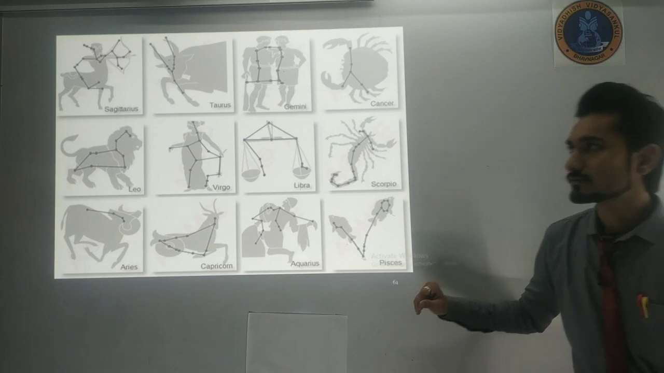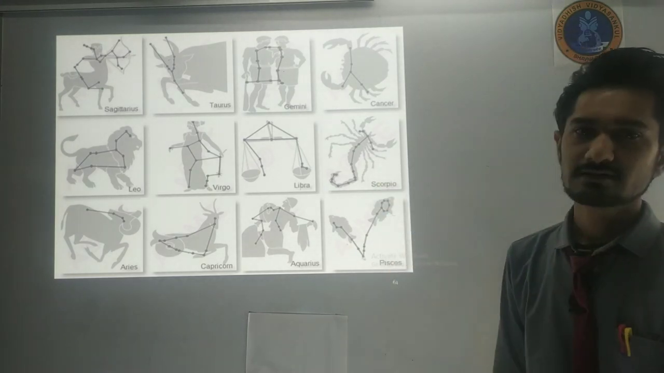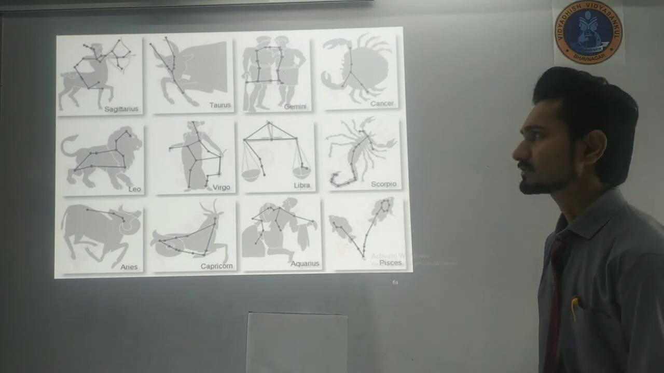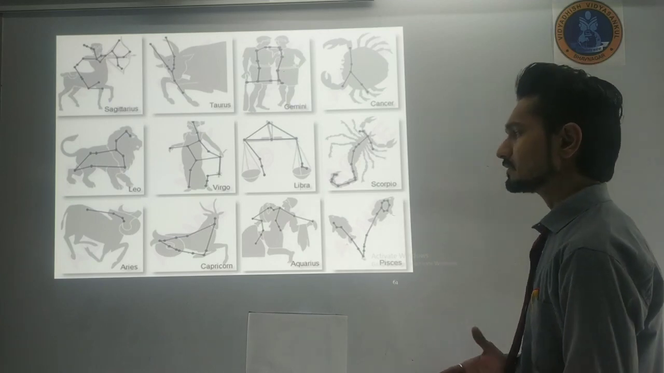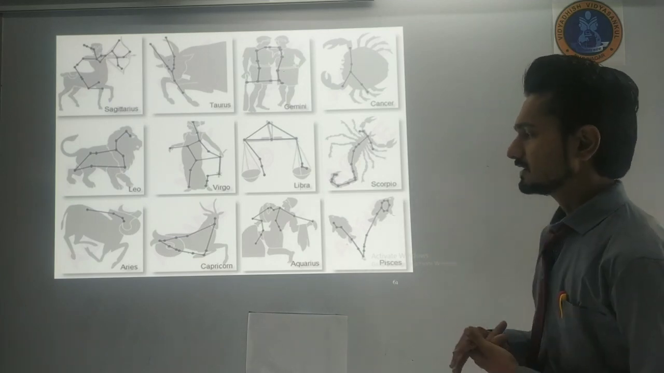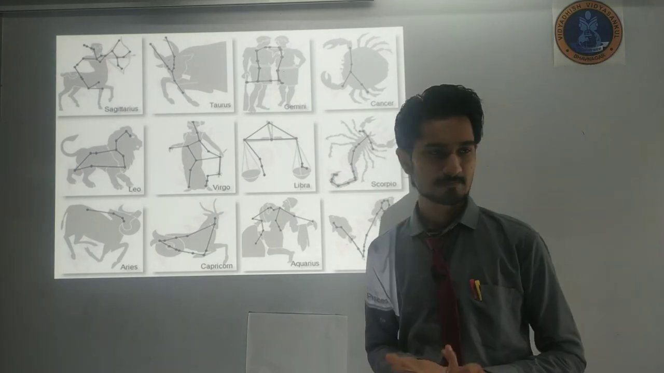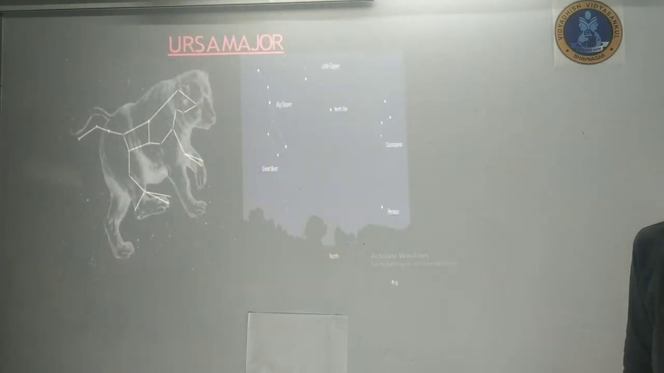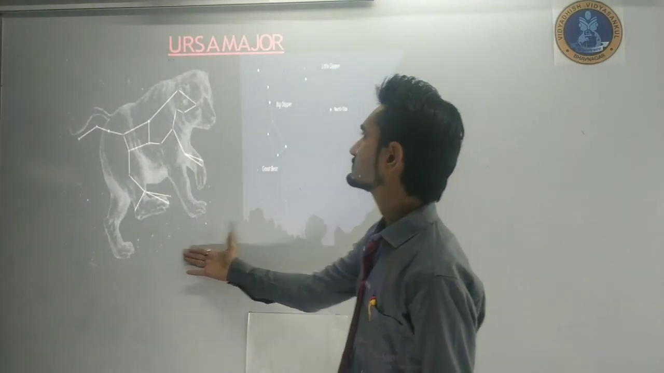If you have heard of Leo, Virgo, Libra, these are all the rashis we have seen in human nature. You can see it on your screen clearly that some of the stars make a good shape, and from that we have created all the rashis. Now this is Ursa Major. You can see it on your screen. Look, this is Ursa Major.